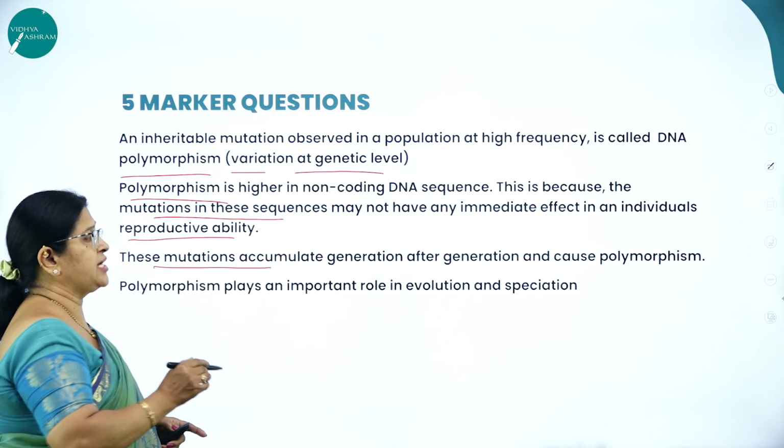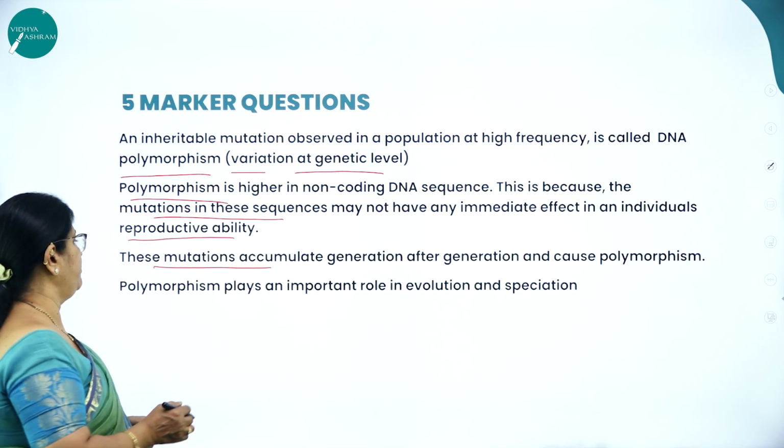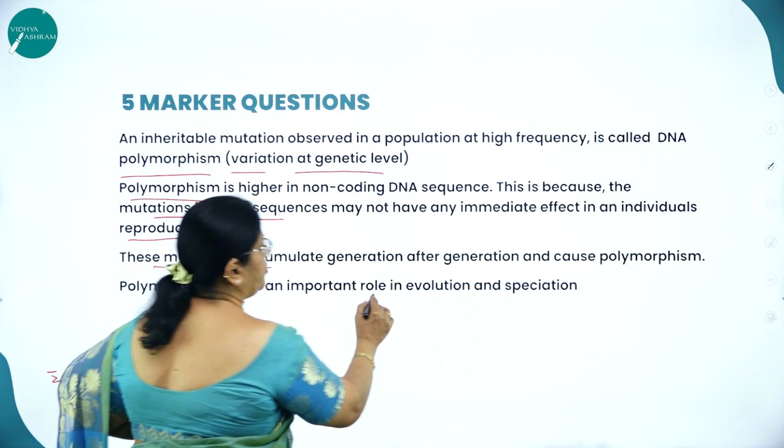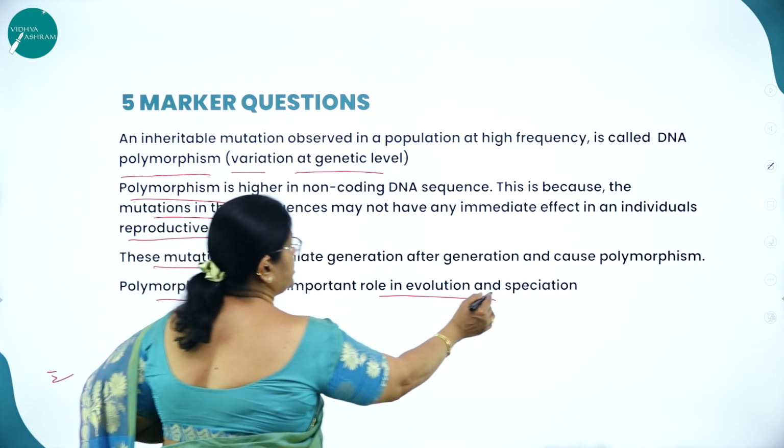And these mutations accumulate generation after generation and cause what? Polymorphism. So polymorphism plays a very important role in evolution and speciation. What is speciation? Formation of new species.